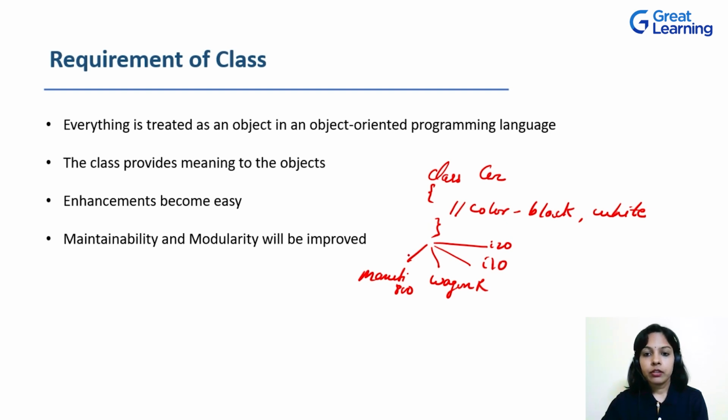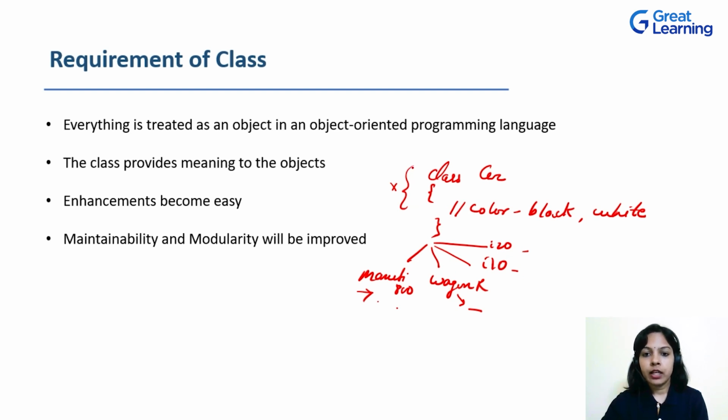Okay. So if there were no concept of class, then what would you need to do? You would have to go to this object and add the third color, that is blue. So black, white, and then blue. Then go to the WagonR object and add the third color blue. Then go to i10, go to i20. Individually to every object, you have to add the third color, that is blue.